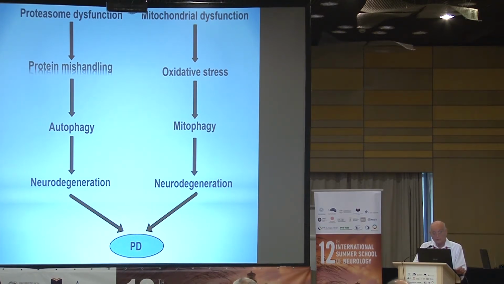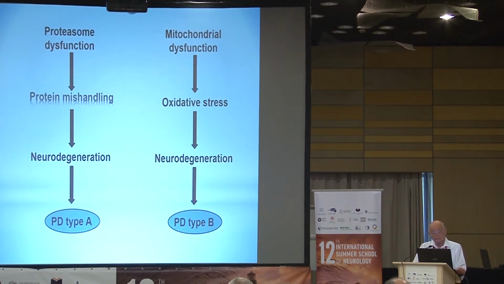So if these are different pathways, maybe we should say that these are different disorders, different diseases, which we can call PD type A or type B or whatever we like.